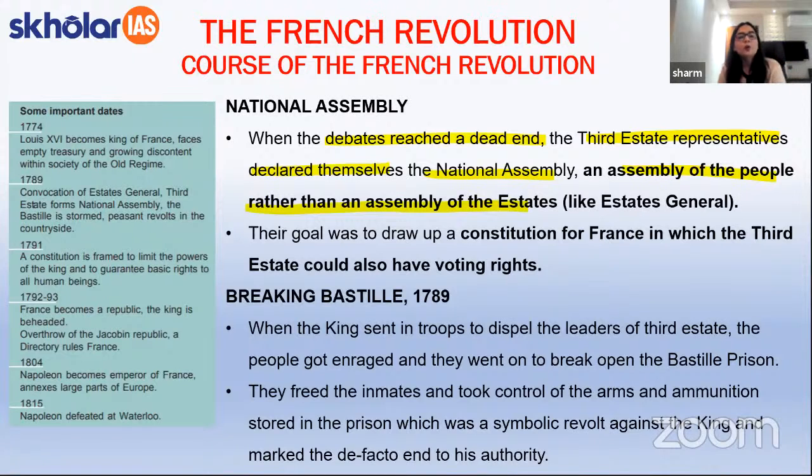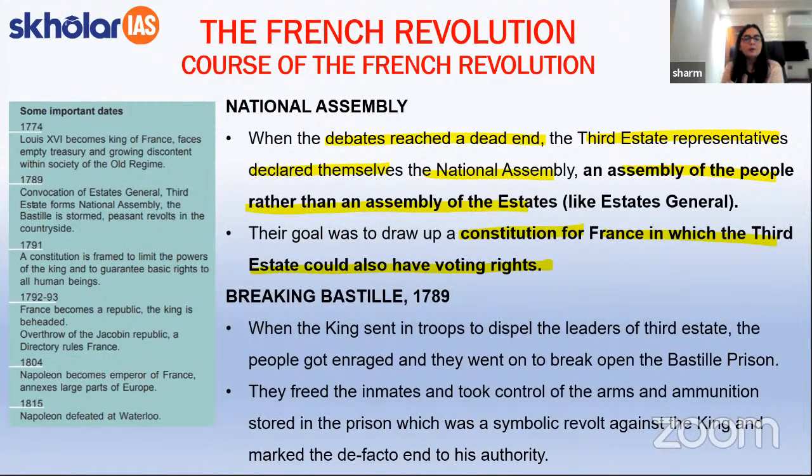All right. Now, the goal of this particular National Assembly was to draw up a constitution for France in which the third estate could also have voting rights. By this, we mean that all the people had equal representation in France, and that is why they wanted to draw up a certain constitution.